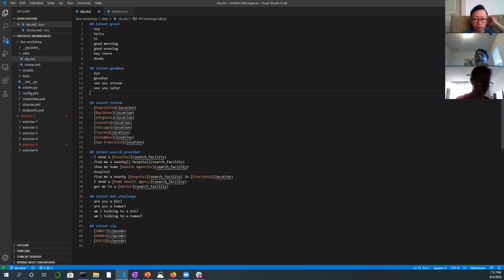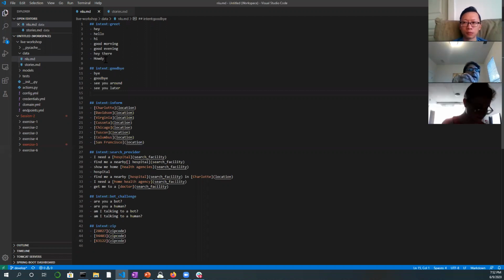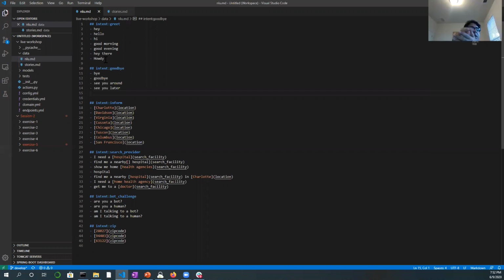You create a sample story flow, how the flow is supposed to go. What will happen when a customer first comes to your website? The first thing the customer might do is greet you, and then the bot is supposed to greet back, and then the customer is supposed to ask the next question, or inform you about something. For example, in our case, the customer comes and says hi, and the bot is supposed to greet